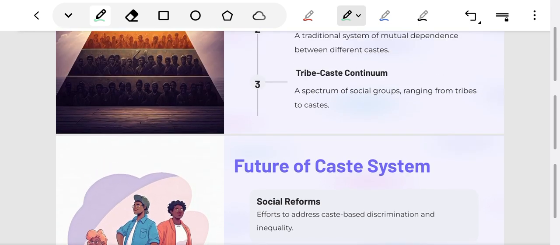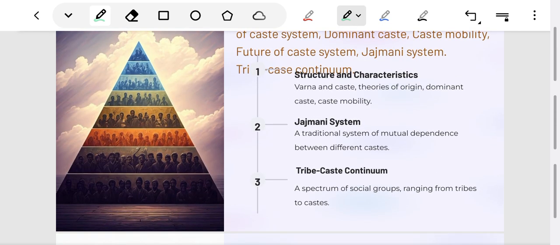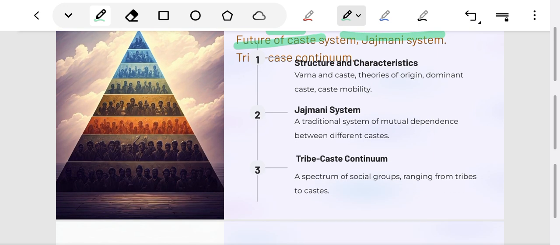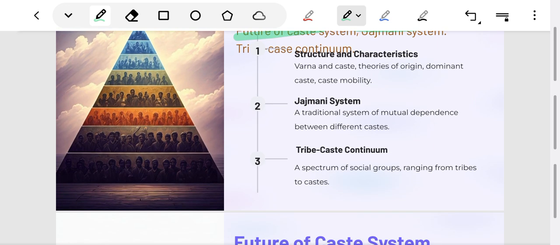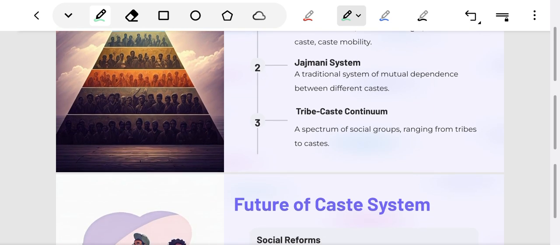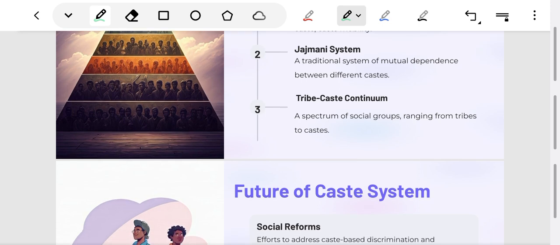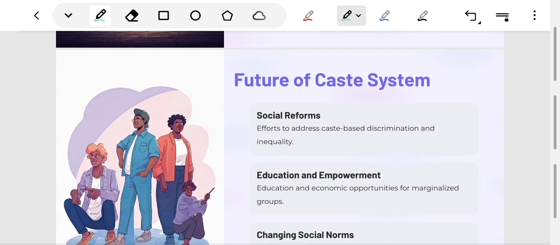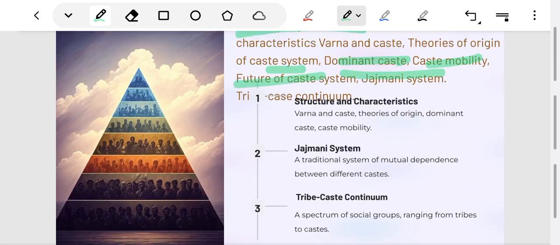Then we will study various theories of the origin of the caste system. We will study dominant caste, mobility, features of the caste system, and the Jajmani system. We will study the folk-urban continuum and the urban caste continuum in this chapter.